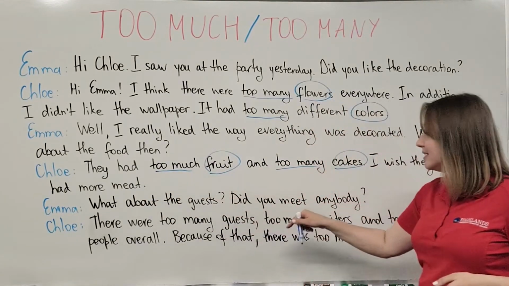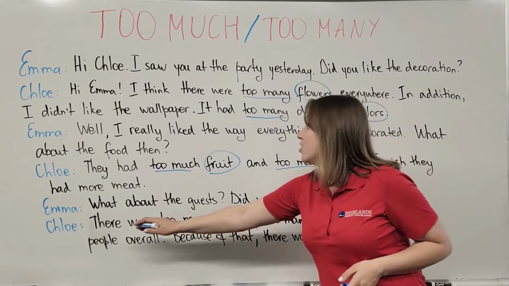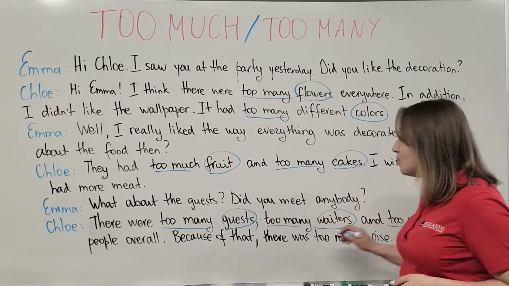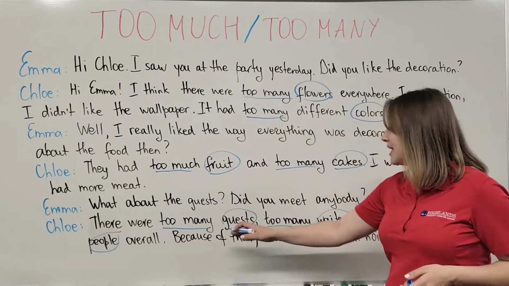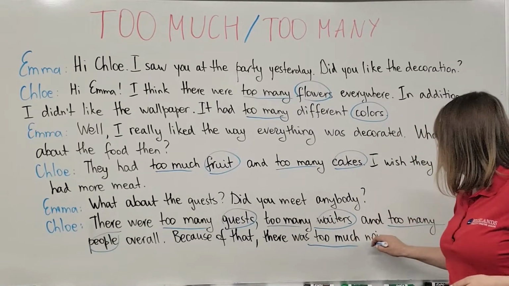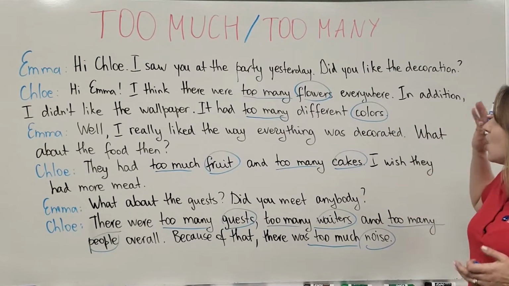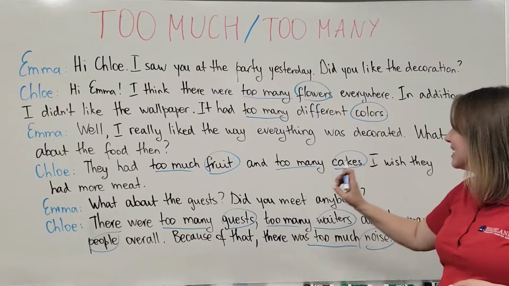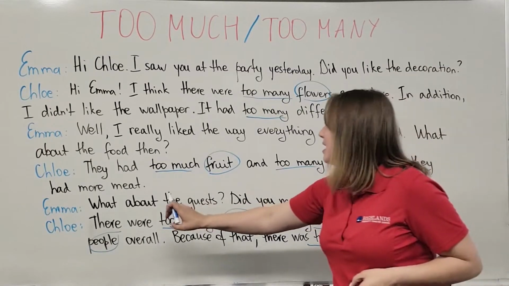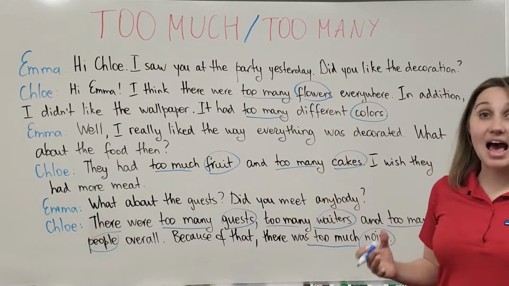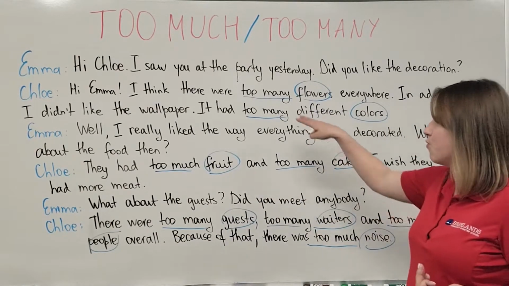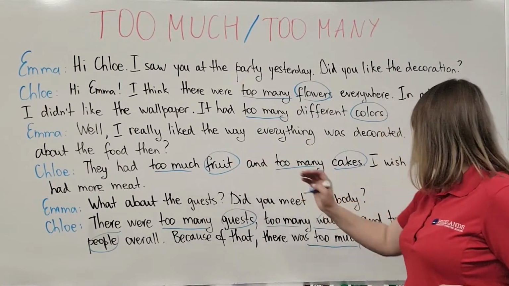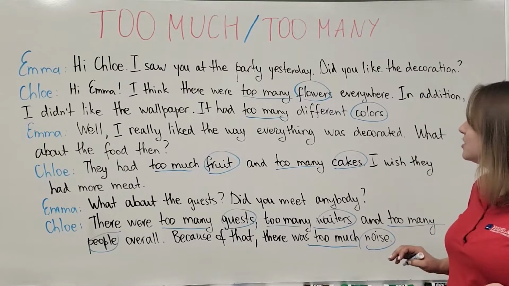What about the guests? Did you meet anybody? There were too many guests, too many waiters, and too many people overall. Because of that, there was too much noise. So again, the words flowers, colors, cakes, guests, waiters, and people are countable nouns, and therefore we use the form too many. And we have examples of non-countable nouns like fruit and noise, and in those cases we are using the form too much.